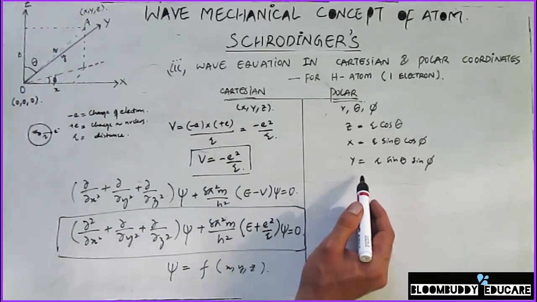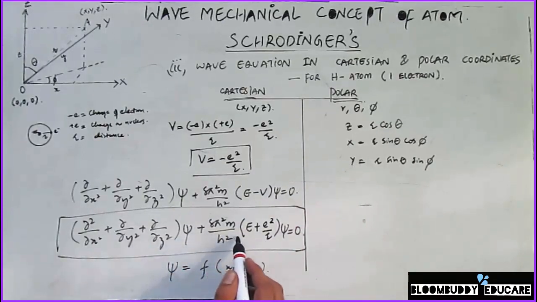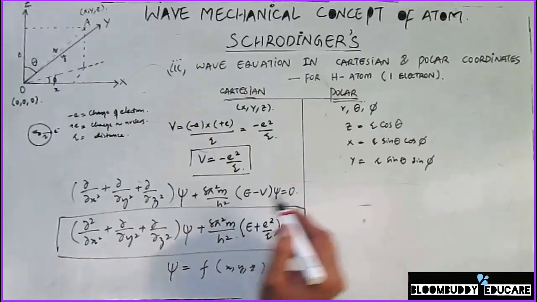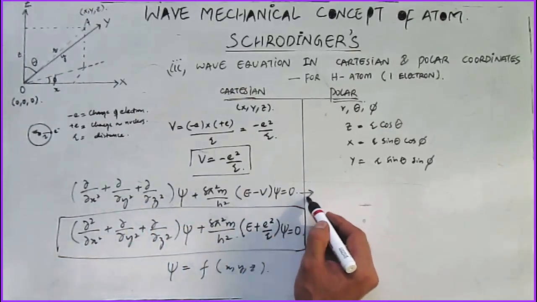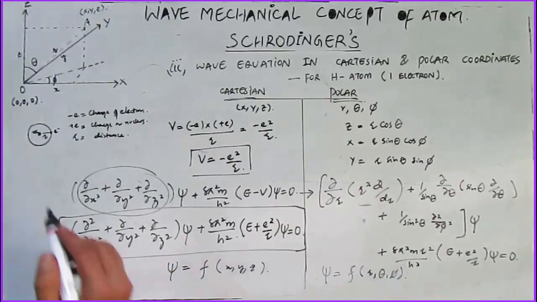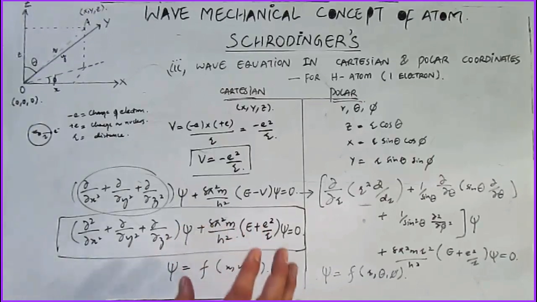When I put the values of x, y, z in the Schrodinger wave equation, the Schrodinger wave equation in polar coordinates gets converted into the same equation, where the wave function psi is a function of the polar coordinates, and the polar coordinates are r, theta and psi. Okay, these three. Now the Schrodinger wave equation can be utilized in several ways. We can use this equation to find the probability of an electron around the nucleus.